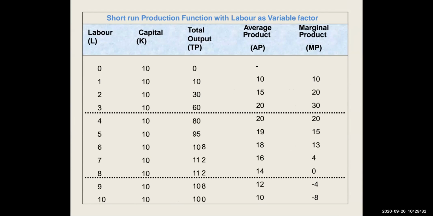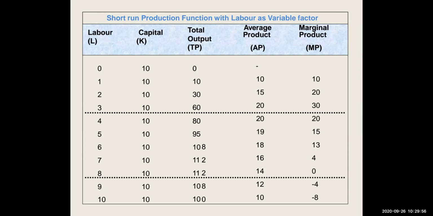Then with the second labor, my output is 30. So 30 divided by 2 gives me 15. Then my output has increased to 60 with the third labor. So 60 upon 3 is 20.